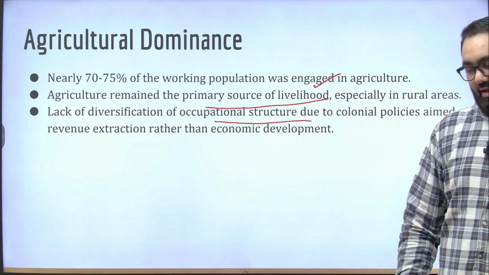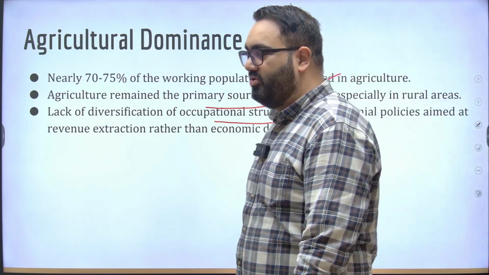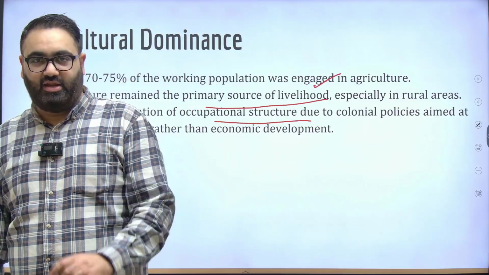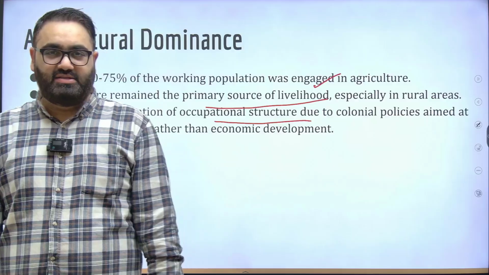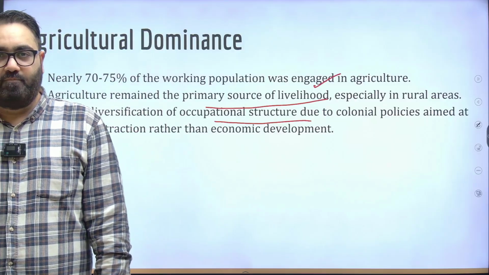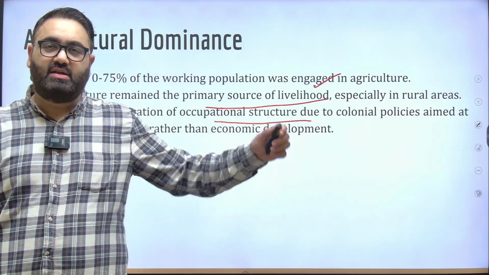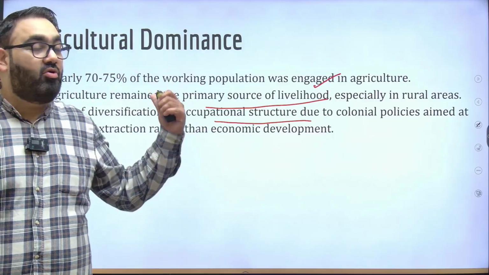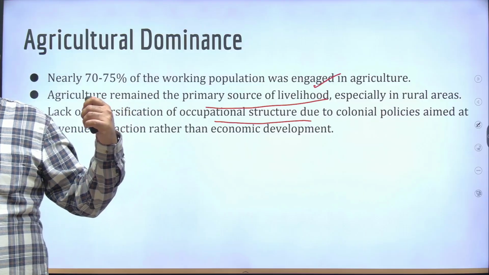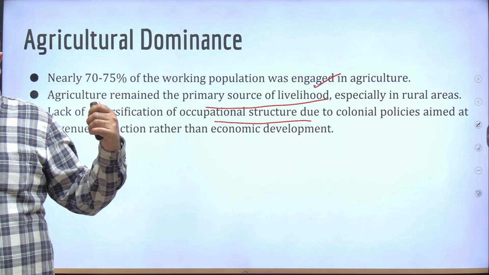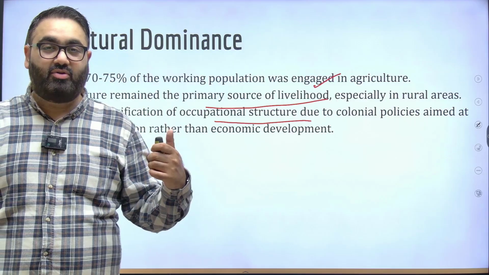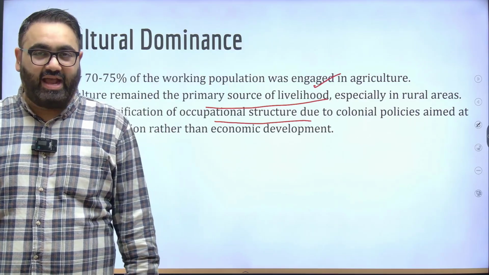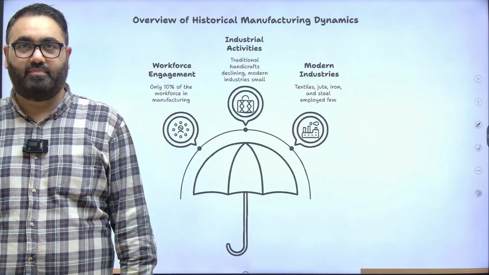Even today, if you look at the composition of our workforce, as we discussed earlier, the majority would still be in agriculture. 46% of the workforce is still deployed in agriculture. And as we discussed earlier, the undisguised unemployment problem still exists. But having three-fourths of your population working in one sector, a sector that is not lucrative enough to support everyone, is a big worry for any country, as it was back then for India.